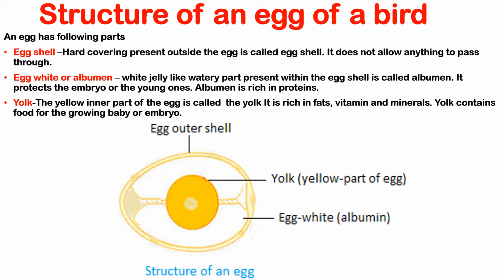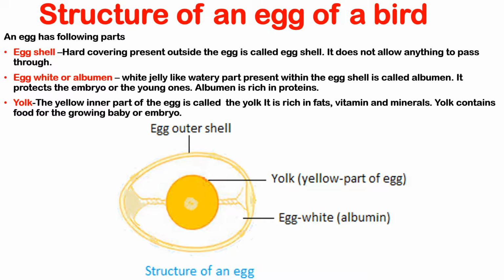Structure of an egg of a bird. An egg has the following parts. Number 1, eggshell. The hard covering present outside the egg is called eggshell. It does not allow anything to pass through it.